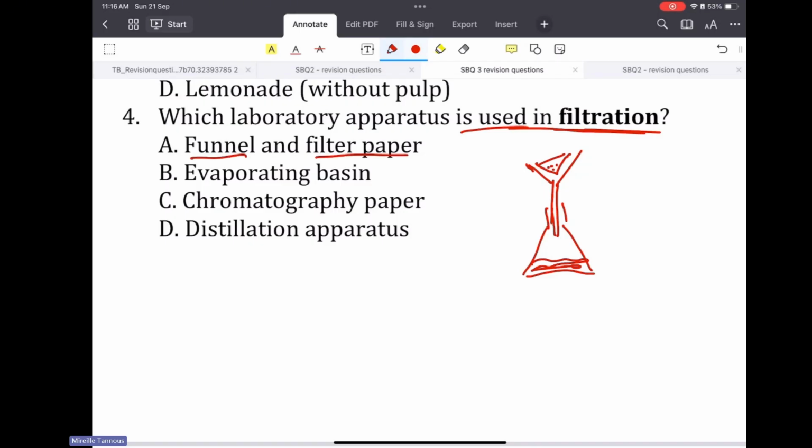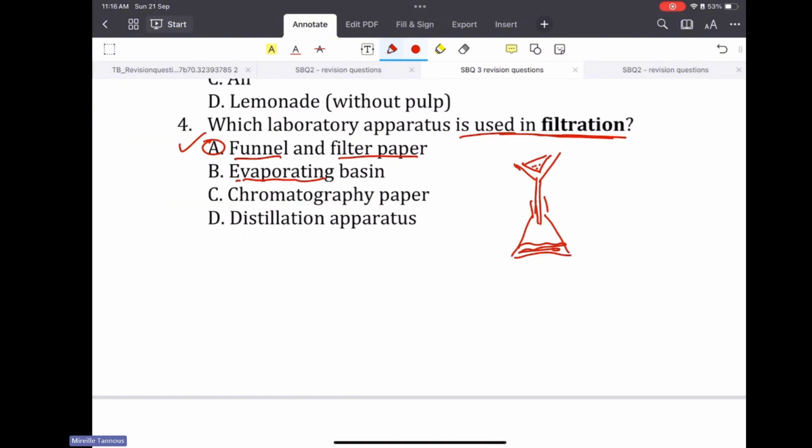So, what do I need for filtration? I need a funnel and I need a filter paper. I don't need an evaporating basin. Chromatography paper is for the chromatography separation technique, and distillation apparatus is for the simple or the fractional distillation. So the answer is A.